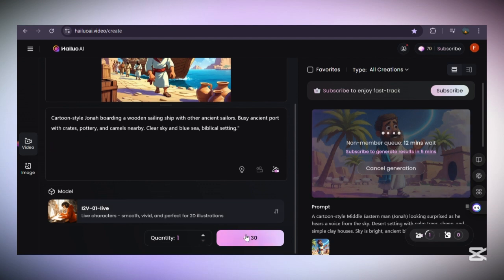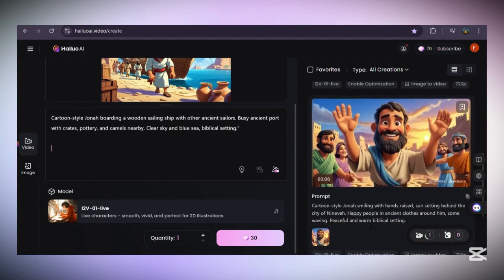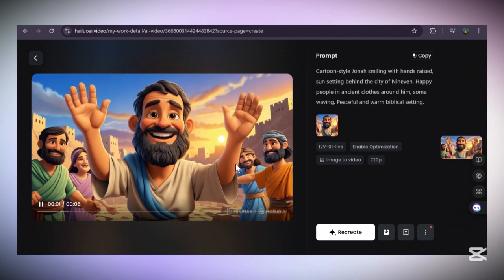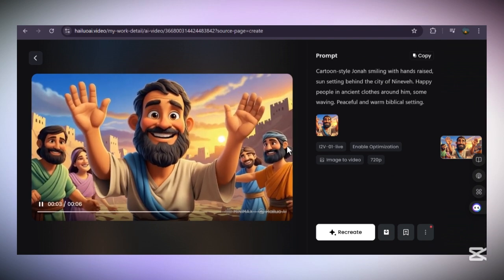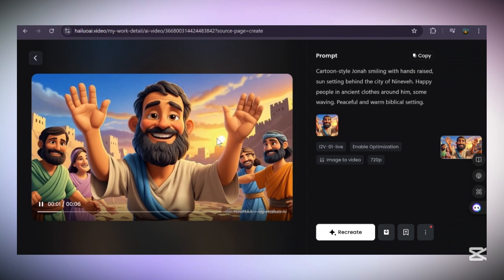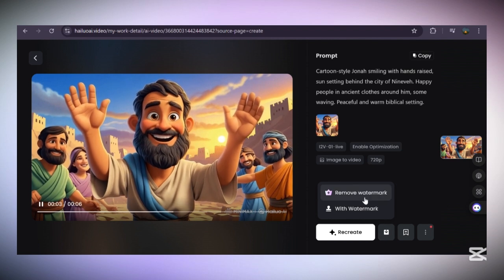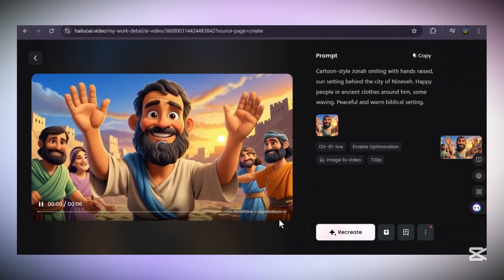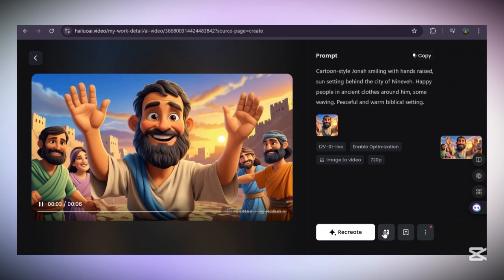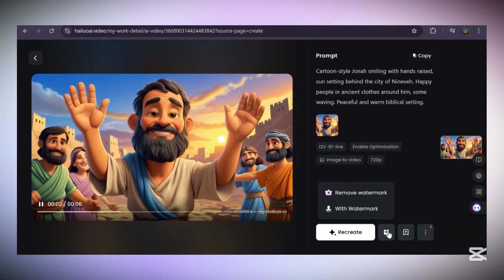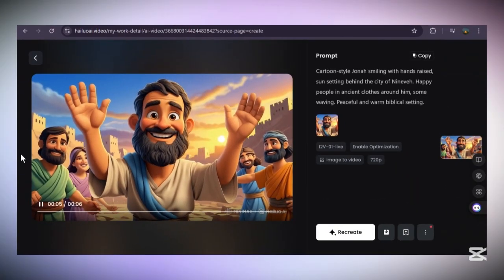So when your animation is ready, it's going to be on this side of the screen like this. So you can click on it and then check it if it is doing exactly how you want it to behave. If it's not, then you can adjust your prompts and then generate again. So once you are done and you like everything you are seeing, you can then click on download. Okay, if you're on the free version, it's going to download with the watermark, but that's fine. You can always find any watermark remover on the internet to remove that. So click on download, and that is how easy it is to animate the images.